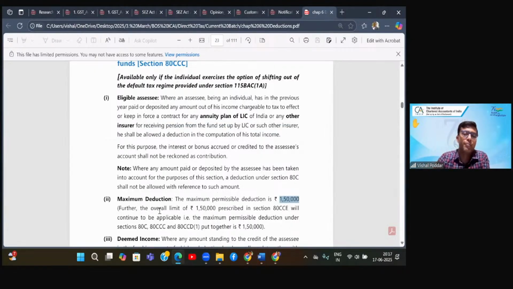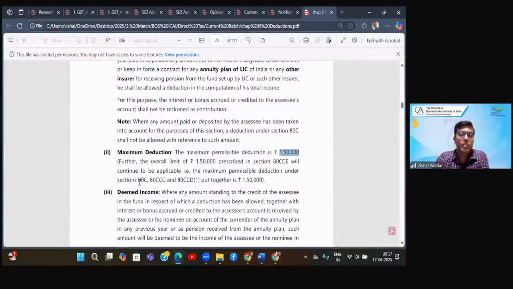And interestingly, further, another section 80CCE says that the combined deduction of these three sections is also 150. So we read previous section 80C, it said the limit for the entire 80C list, total of all items in 80C, is 150. Now this section 80CCC says its limit is 150.